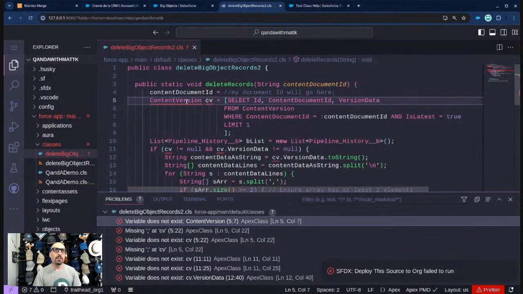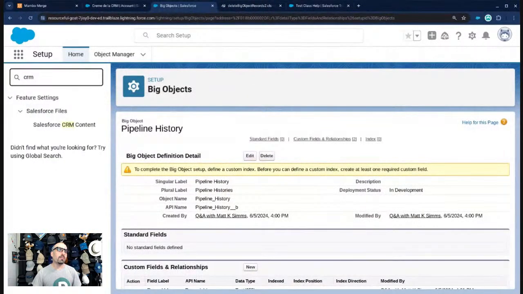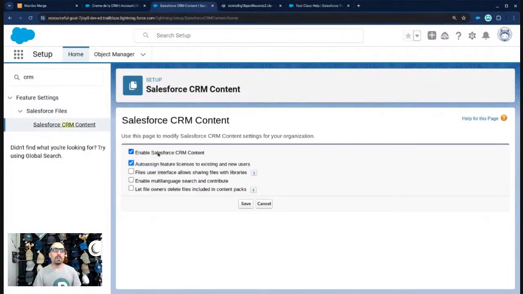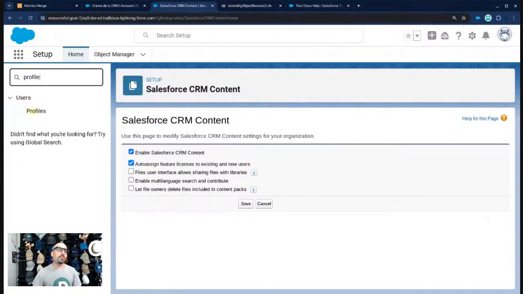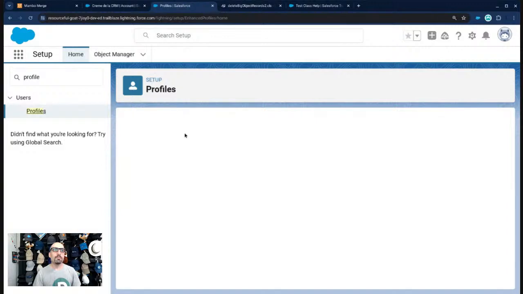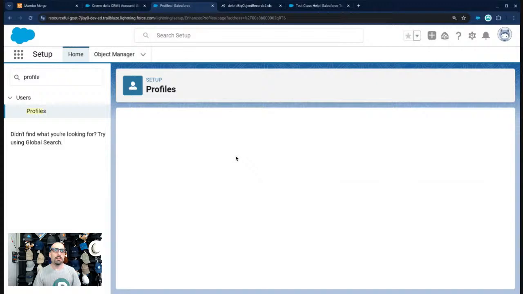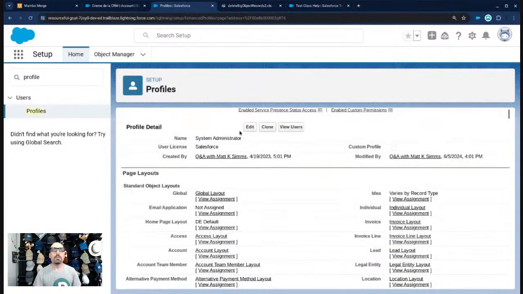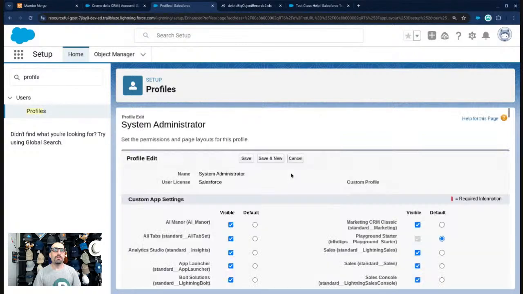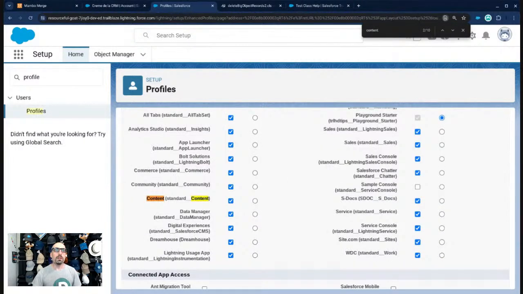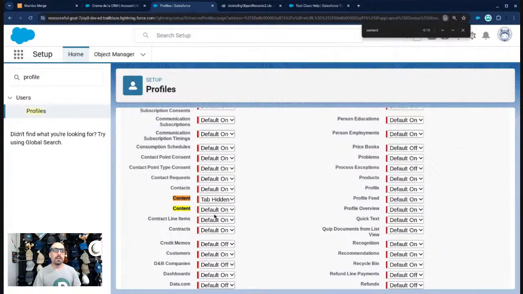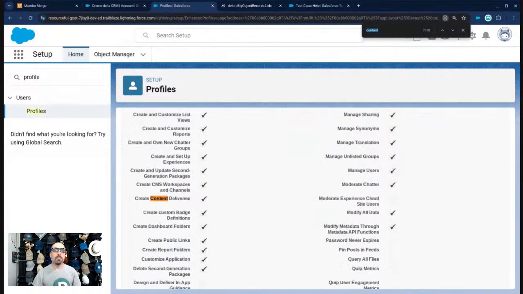Okay, what is going on with this? No content version. Why would I not have content version? Let's check if content's enabled in this org. So it says enable Salesforce CRM content. It is enabled. Let's go to profiles and see if my profile, which should be the system admin profile, has access to content or not. And maybe it's a user thing also. That's a possibility. It might be a user thing. But let's just see if content version is available here. I'm going to just do a search for content. Oh, it's hidden. But I don't think that's it. That's a tab.